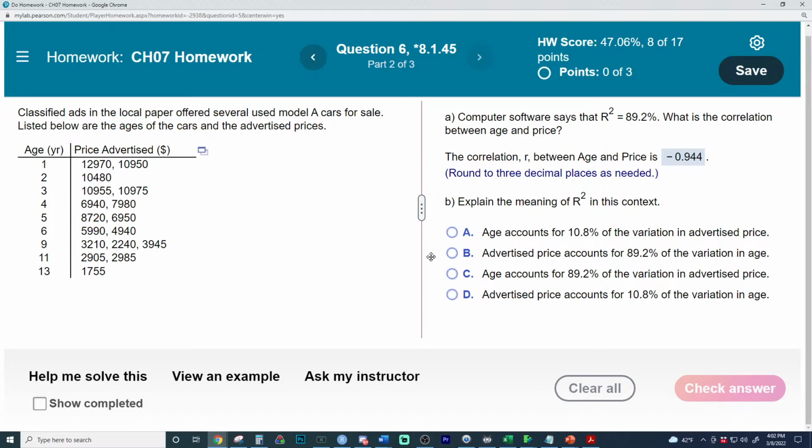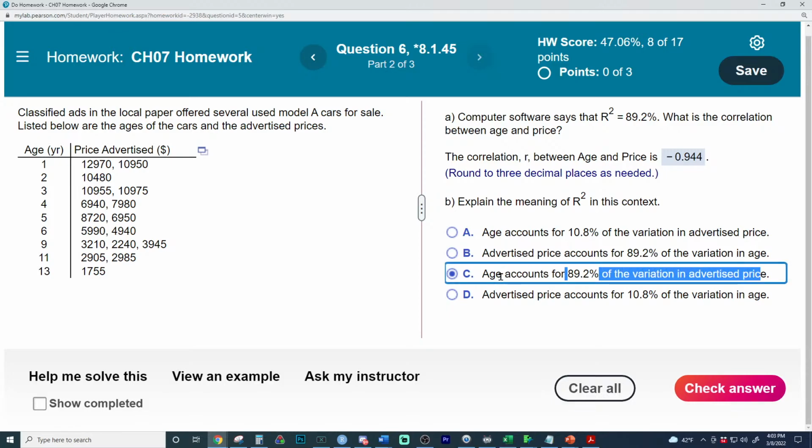Negative versus positive correlation. Explain the meaning of R squared in this context. That means 89.2% of the variation in the price of a car can be explained by age. I don't love the way of saying it like this, but it would be okay on the test. If you ever feel the graders are not fair, let me know. I do know pretty much every which way to say things. But remember, age is the explanatory variable, so age is explaining the variation in price. I usually like to say 89.2% of the variation in price is explained by age.